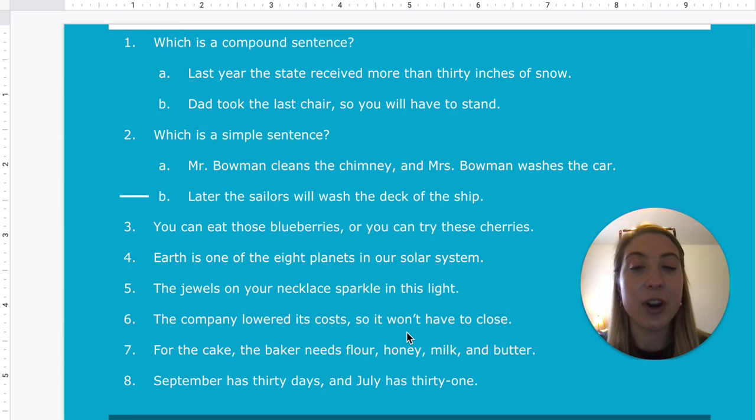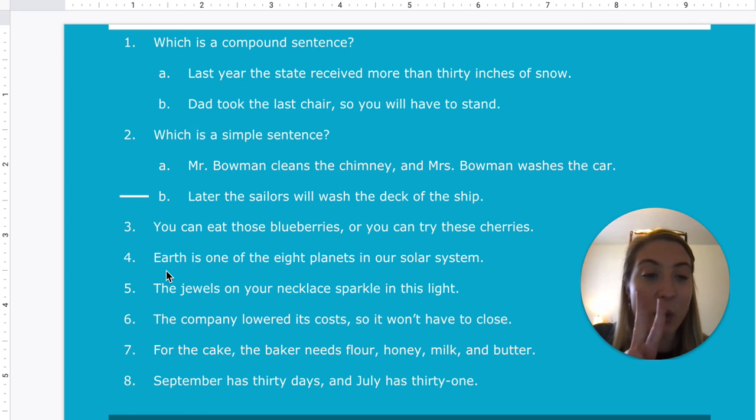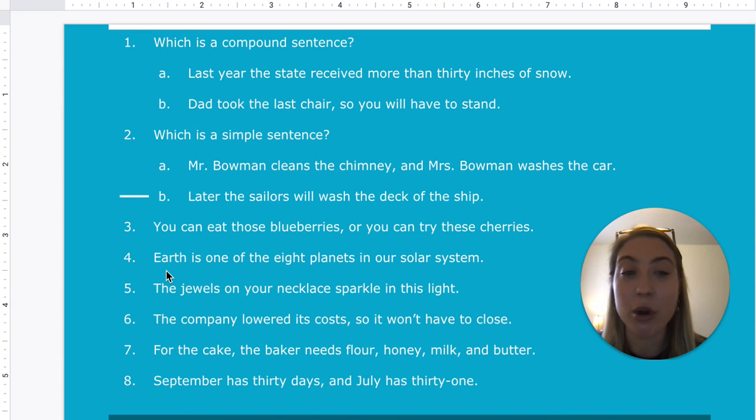But number 4, Earth is one of the 8 planets in our solar system. So I'm going to look, is there a subject? What is the sentence about? Earth. And then is there a verb? Earth is. That is our verb. And that's it. So there's one subject and one verb. So that means it is a simple sentence. There is also no comma and no conjunction to combine two sentences together.